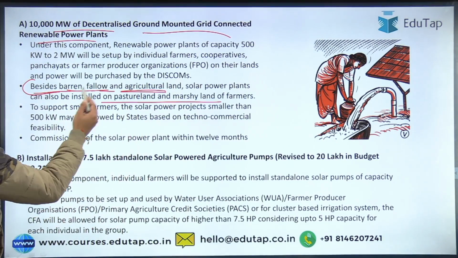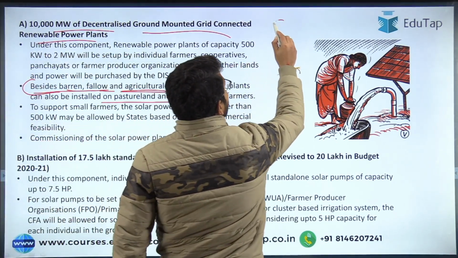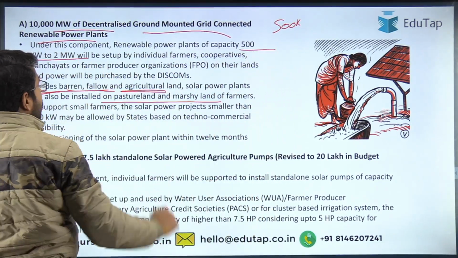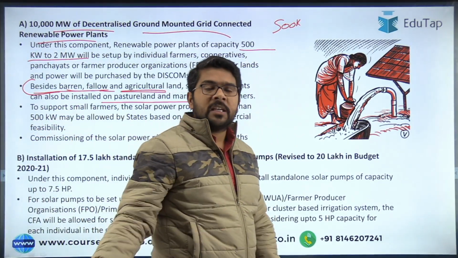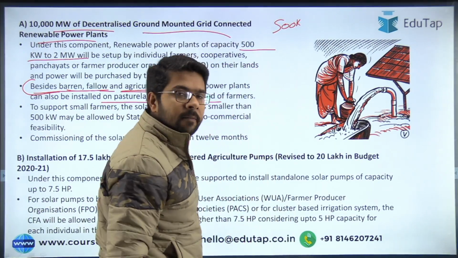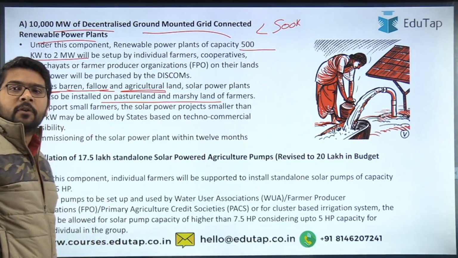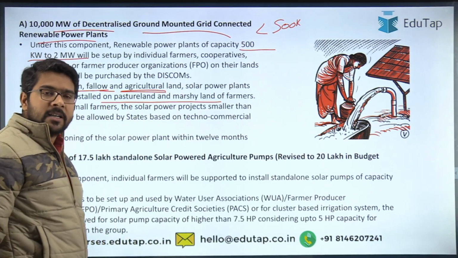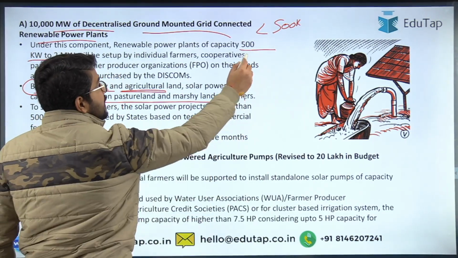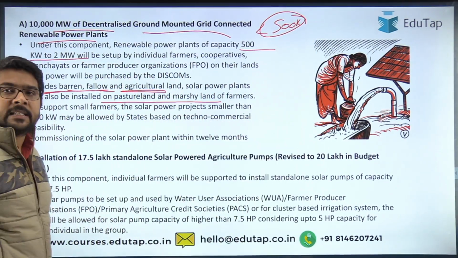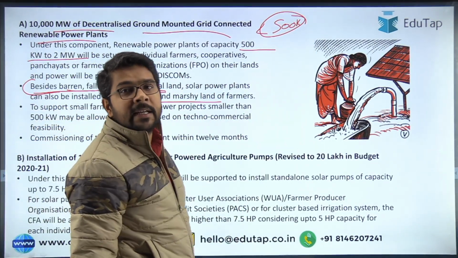I already mentioned that the power plants will be of capacity from 500 kilowatt, it is mentioned here, to 2 megawatts. But now guys, to support the small and marginal farmers, what they have done is that even for less than 500 kilowatt, small and marginal farmers can establish a smaller capacity power plant, but for that studies will have to be carried out by the state.